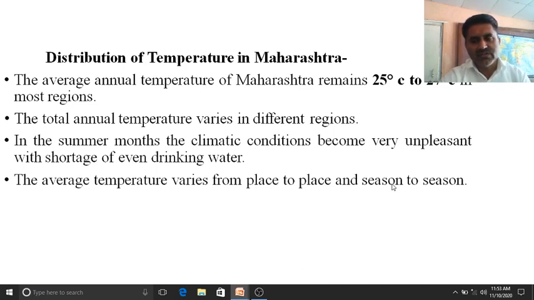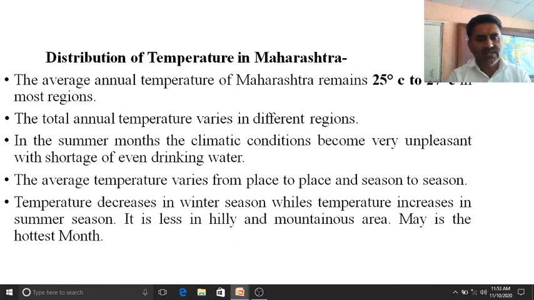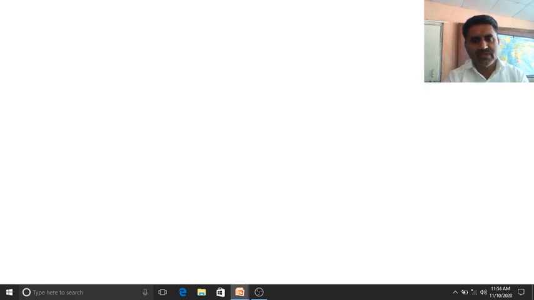As we know, there is a high temperature in the summer season, while there is a medium temperature in the rainy season, and a low temperature in the winter season. So according to the place and according to the season, there are changes in the temperature. And the next one is temperature decreases in winter season, while temperature increases in the summer season. It is less in the hilly and mountainous area. May is the hottest month. So these all are the characteristics of distribution of temperature in Maharashtra.